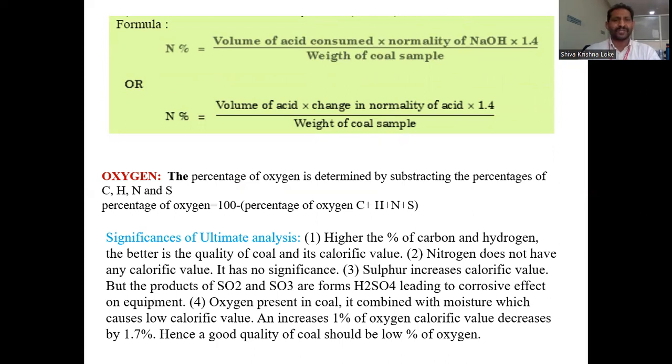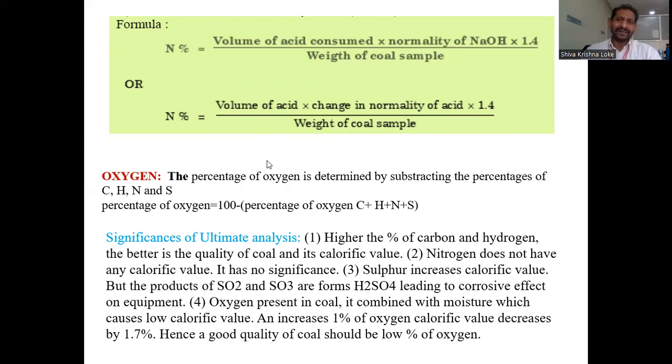Or in another formula, the volume of acid used and the change in normality of the acid, where change in normality means how much normality there was before the ammonia gas was passed through the acid solution, and how much it changed after. Because some of the ammonia reacts with the acid solution, the normality changes. Multiply by 1.4 and divide by the weight of coal sample taken. Using these formulas, the nitrogen percentage in the coal sample is determined.